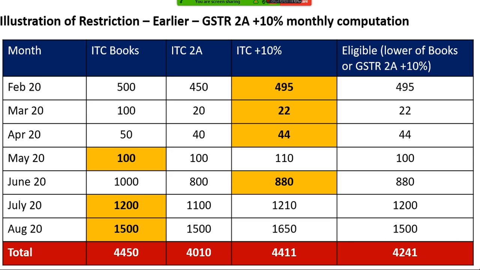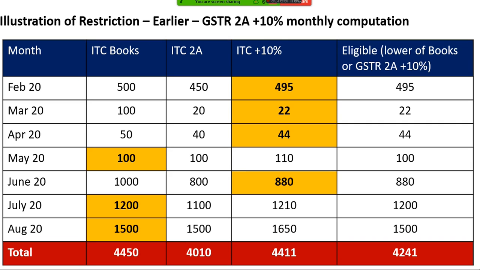So had this 7 month block not come, what would have happened if the government had not announced this relief? We'll take February. Input credit as per my books, eligible credit is 500 rupees, and in case of ITC 2A only 450 rupees is reported by suppliers. So as per rule I can add 10% to 450, so that is 495. I can only claim the lower of 500 and 495. So my eligible credit is 495 rupees. I have assumed here that this Feb is not getting filed in a subsequent month. This is a final input credit, right? In an actual scenario, this Feb will also get filed subsequently, and then we'll see.